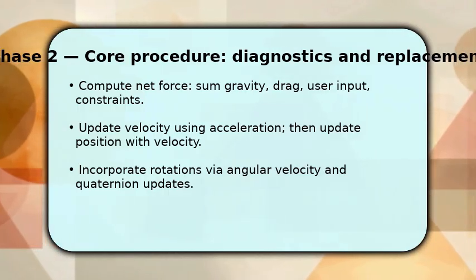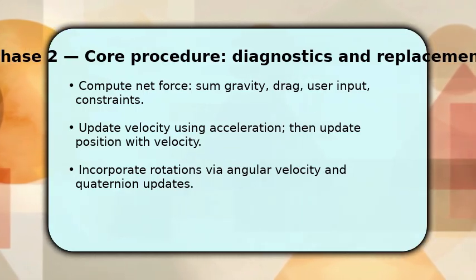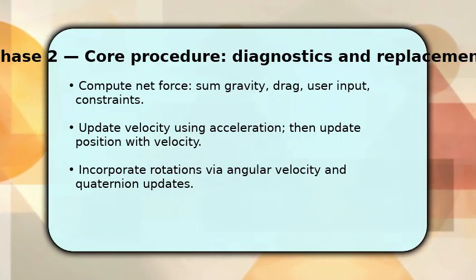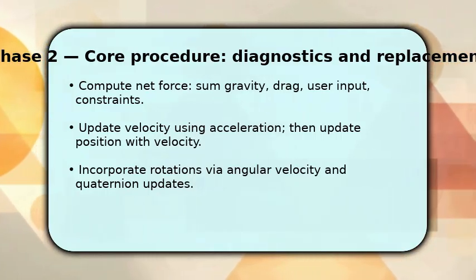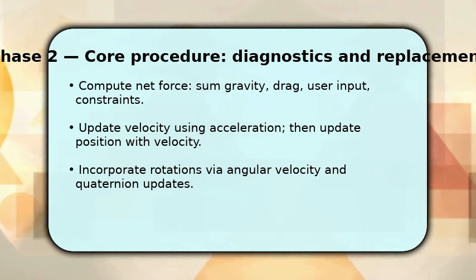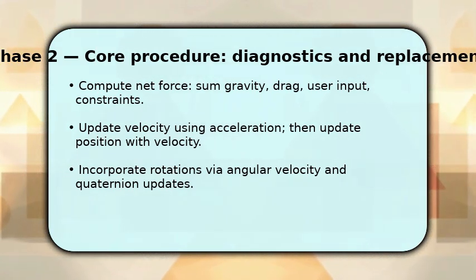Once velocity is stable, apply rotational integration. Update angular velocity, convert to quaternion, and normalize. Also apply constraint corrections and collision impulses immediately after integration, so positions remain valid. Make sure to clamp extreme values to prevent numerical explosion.